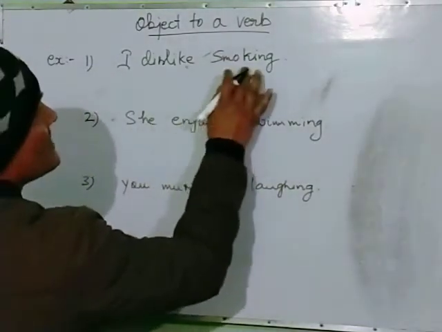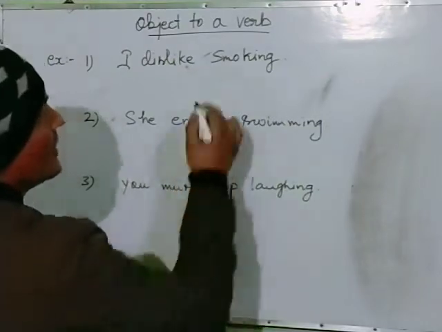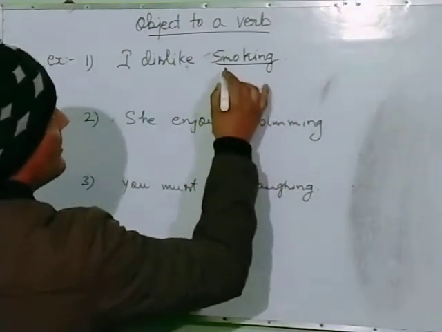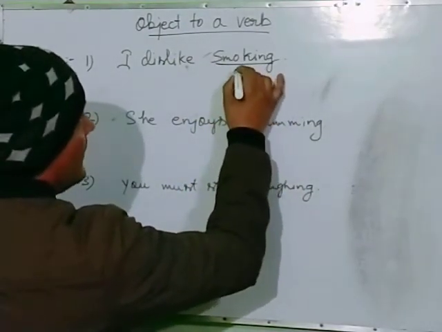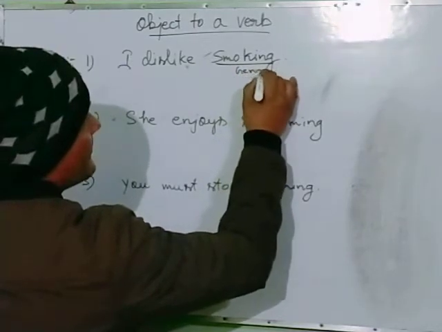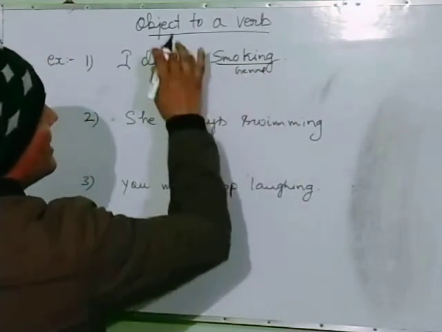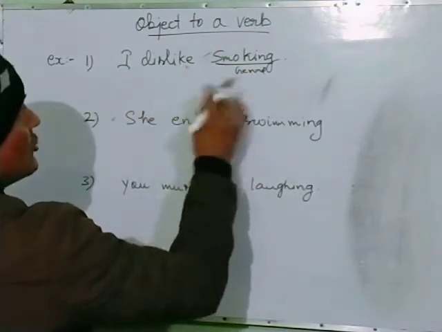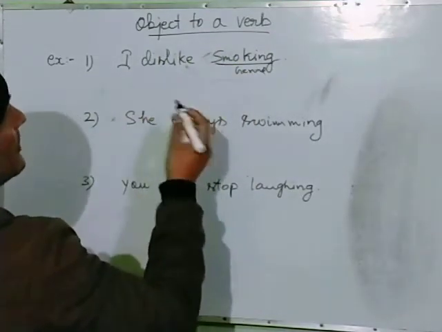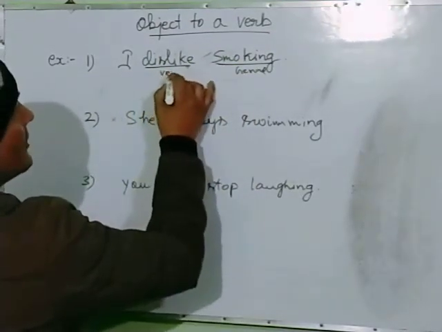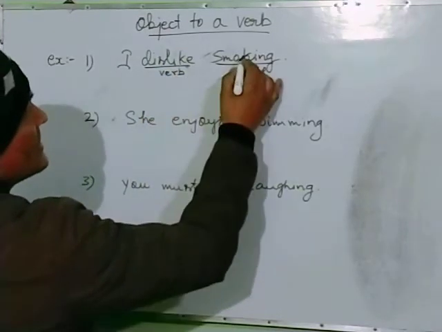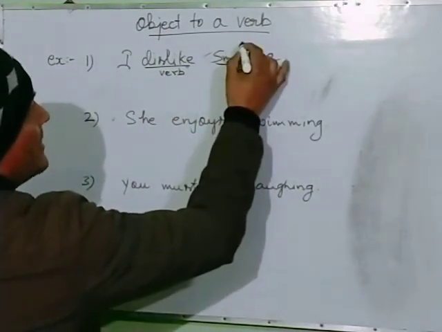I dislike smoking. Here smoking is a gerund, but what type of gerund is it? It is an object to a verb. Let me make it clear how it is object to a verb. This dislike is a verb, and smoking is in the place of object.